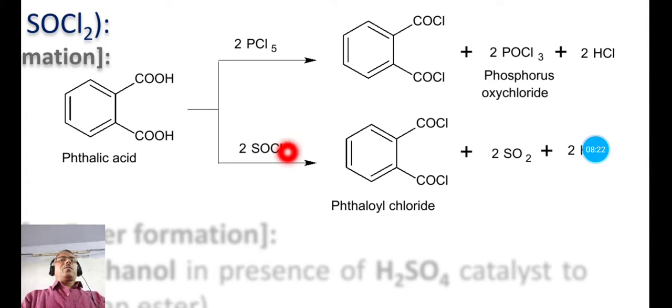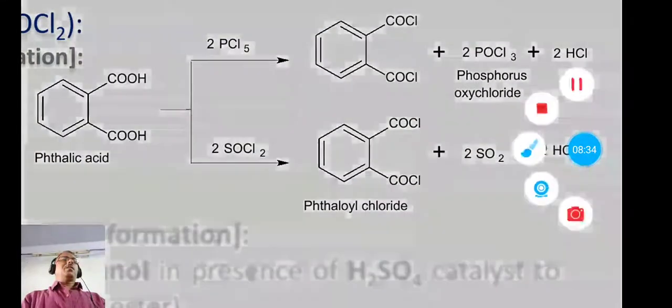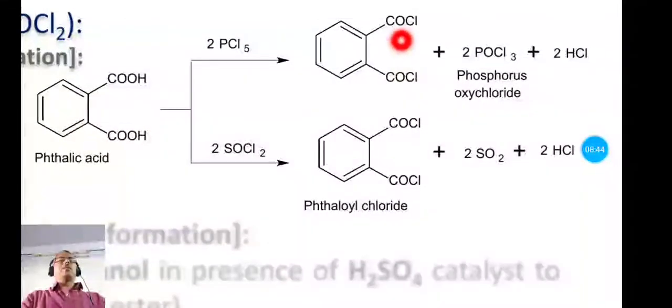The same product is obtained when the phthalic acid is heated with thionyl chloride. Only the side product changes; here sulfur dioxide is a side product and the other is the same. So thus in this reaction, the OH group is replaced by the chlorine. Here the chlorine is attached at the place of the OH group. So both the OH groups from the COOH are replaced by the chlorine, and we have the product phthaloyl chloride.